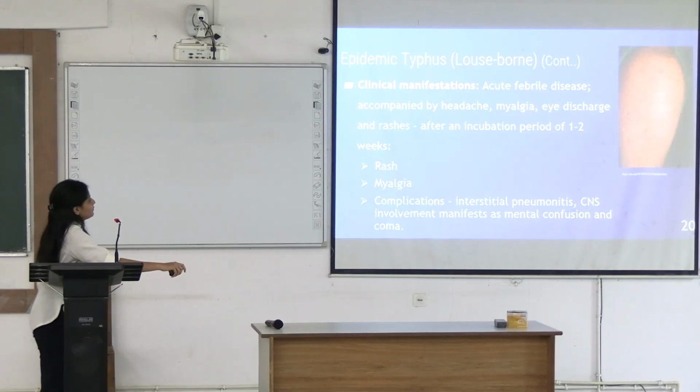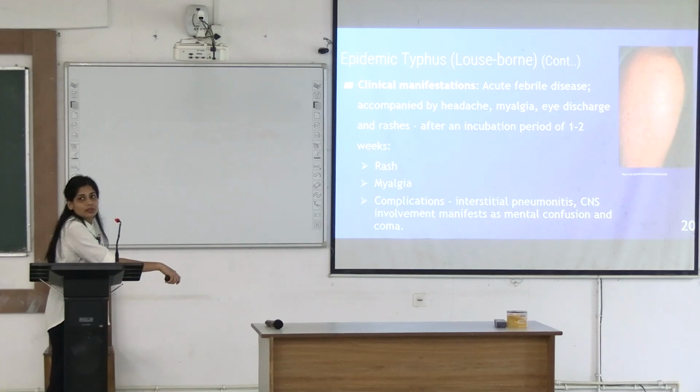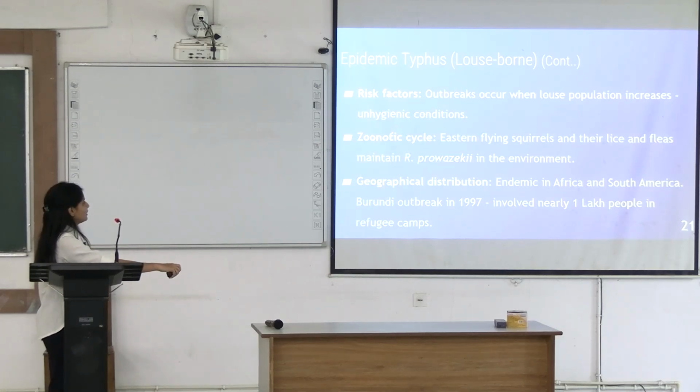What is the clinical manifestation? Acute febrile disease accompanied by headache, myalgia, eye discharge and rashes like this. What is the incubation period? About 1 to 2 weeks. It can complicate to interstitial pneumonitis and CNS involvement if left untreated. Risk factors are unhygienic conditions and crowding, whenever the louse population increases.